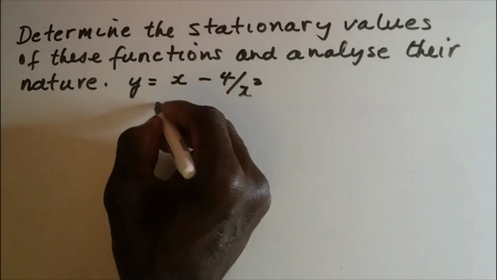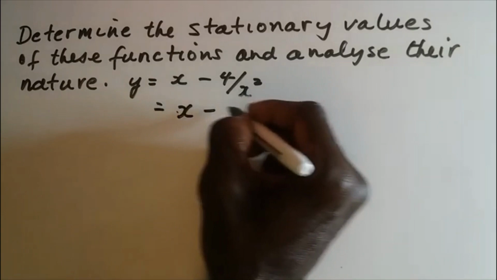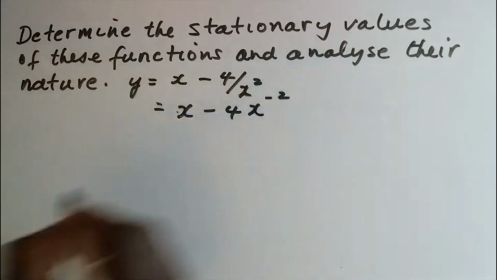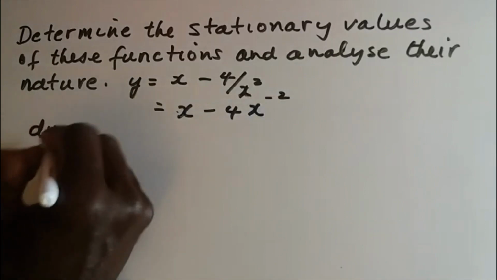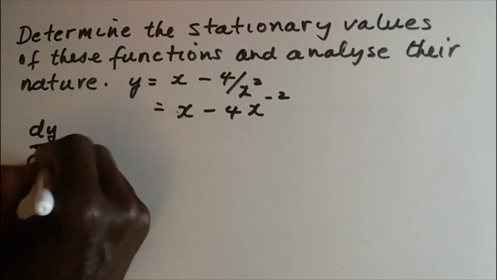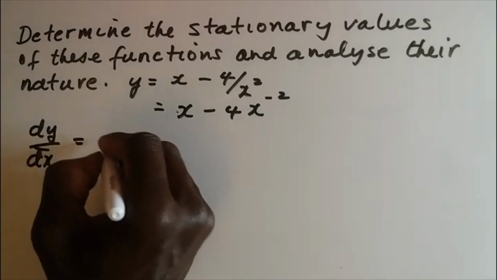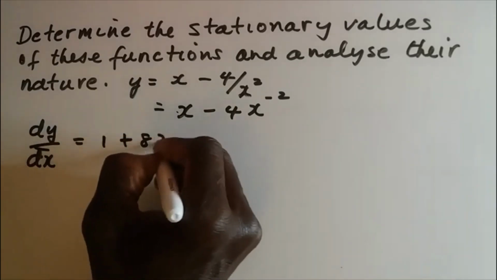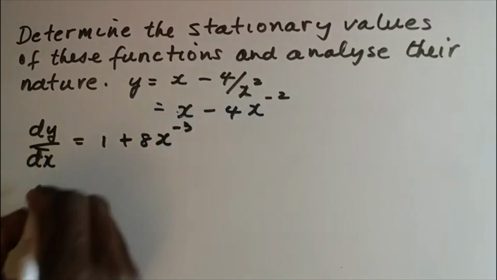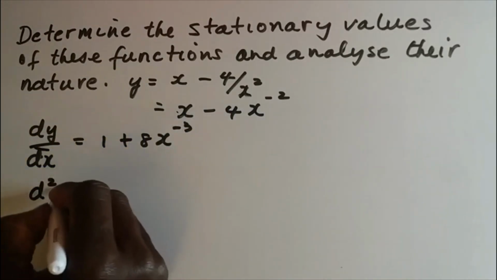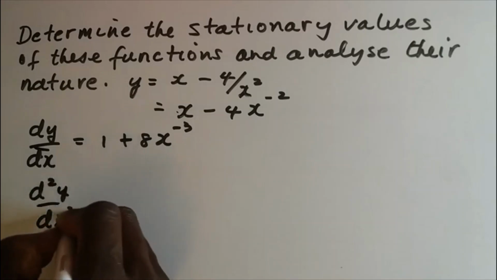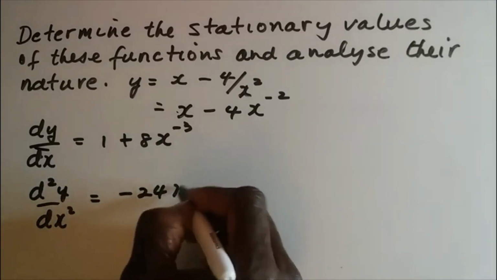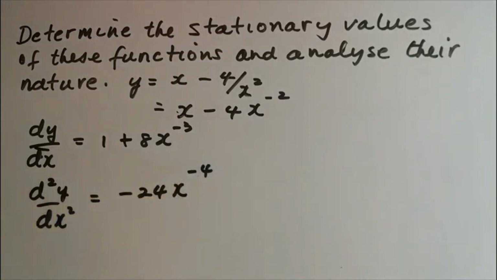First, we can rewrite this to be x minus 4x to the minus 2. So dy/dx is equal to 1 add 8x to the minus 3. A second derivative, d2y over dx squared, is equal to minus 24x to the minus 4.